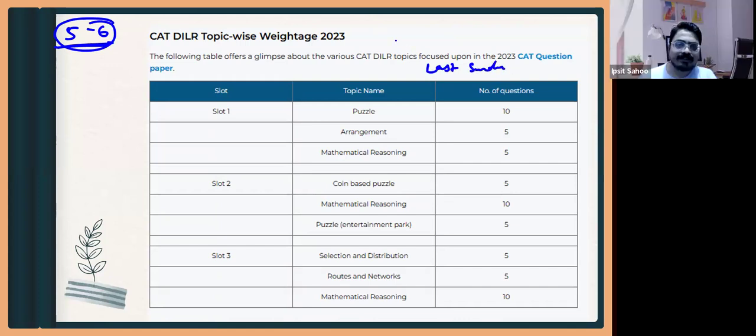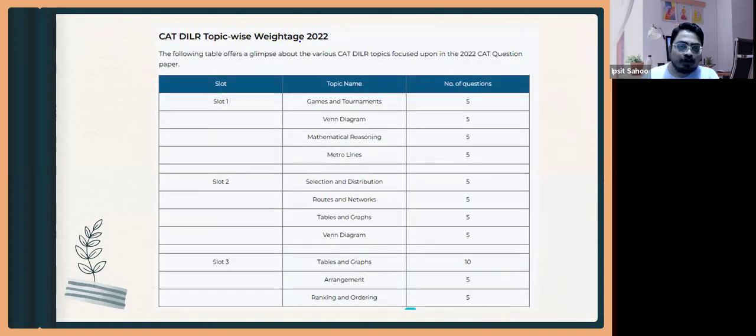So these are the topics that came in 2023: puzzle, arrangement, mathematical reasoning, coin based mathematical reasoning, puzzle, then selection and distribution, routes, networks, and mathematical reasoning. This came in different slots of 2023. And in 2022 this all came: games and tournament, Venn diagram, mathematical reasoning, metro lines, this was again from LR.